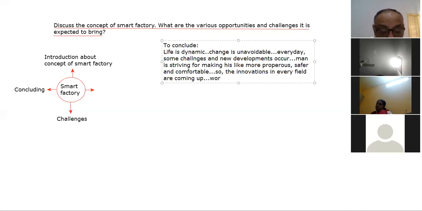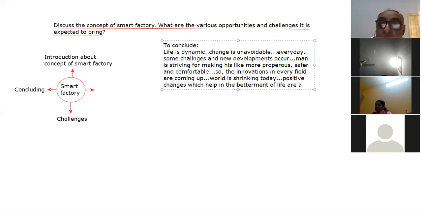The world is shrinking today. Positive changes which help in the betterment of life are always welcome.